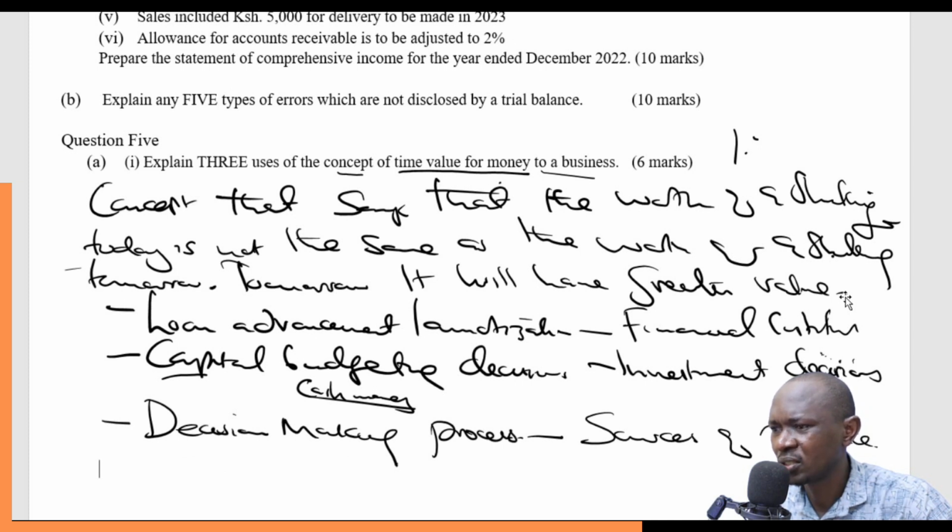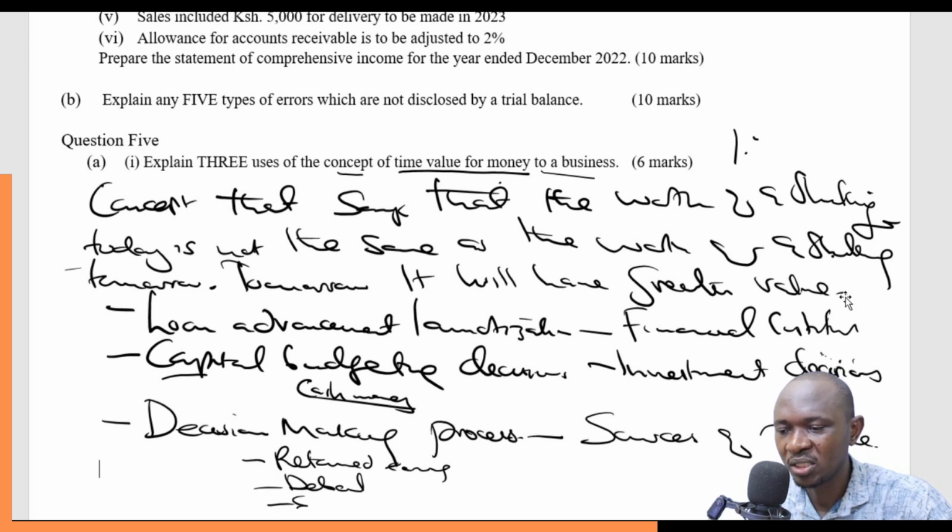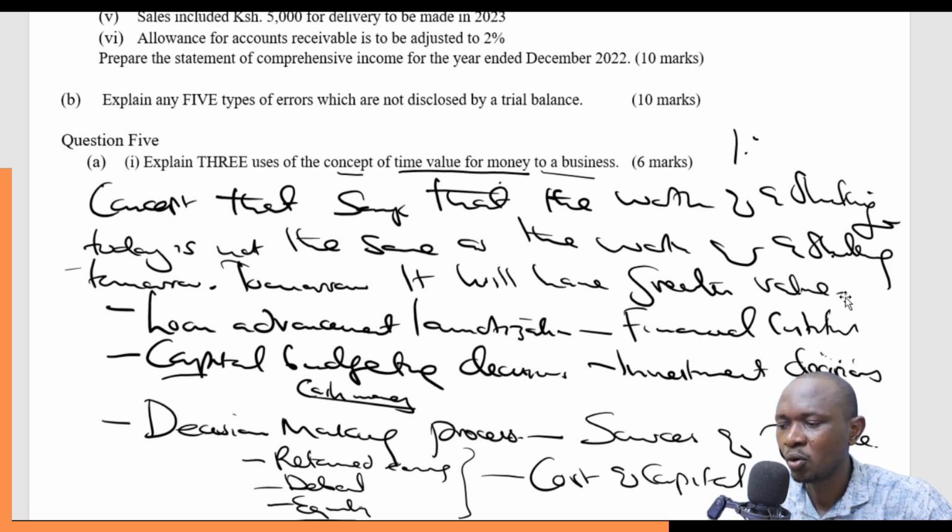There are so many sources of finance. And all of them have various different costs attached to them. Like we have retained earnings, we have debentures, we have equity, and all of them have this concept of time value of money. Normally we talk of the cost of capital. There are different ways of calculating this cost of capital.